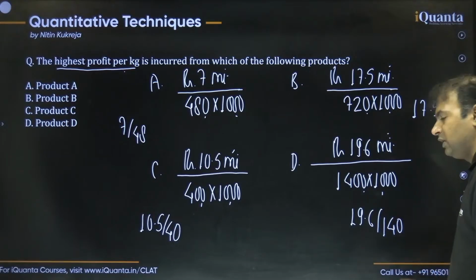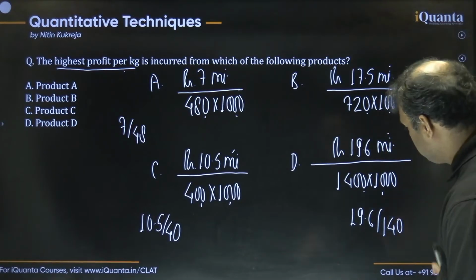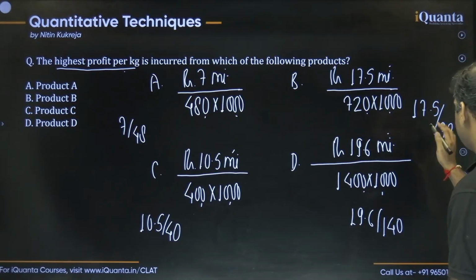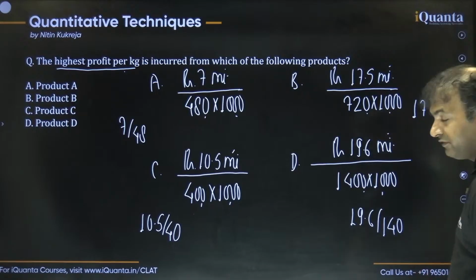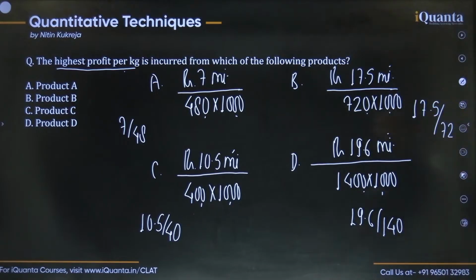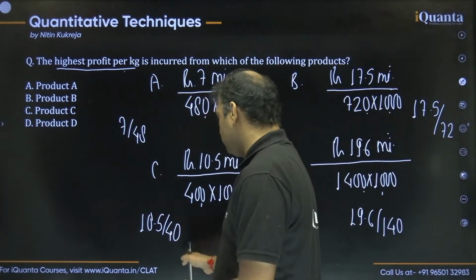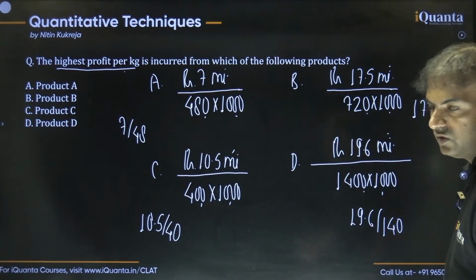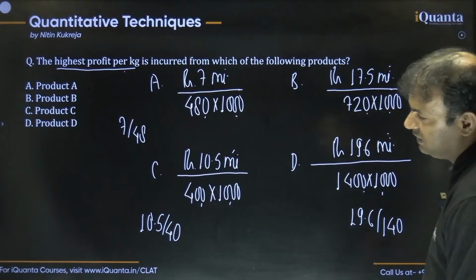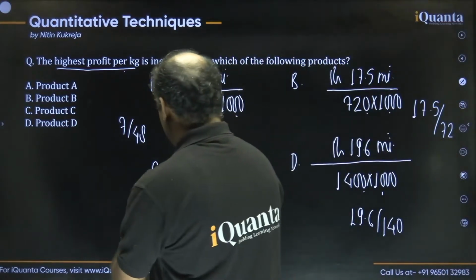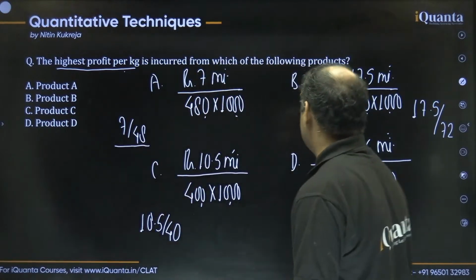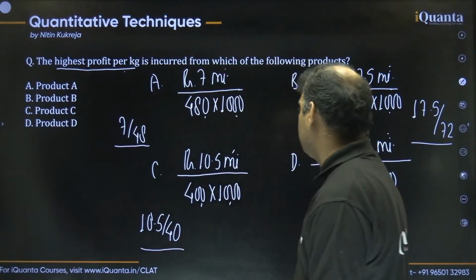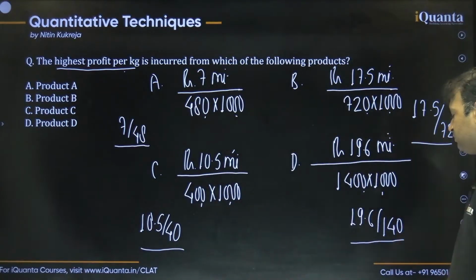This is the only thing which you have to compare, simple. Now 17.5 upon 72 we can also write as 175 upon 720 if required. This you can say 105 upon 400, and this 196 upon 1400 if required. In the end we are left with only these 4 fractions: 7 by 48, 17.5 upon 72, 10.5 upon 40, and 19.6 upon 140.